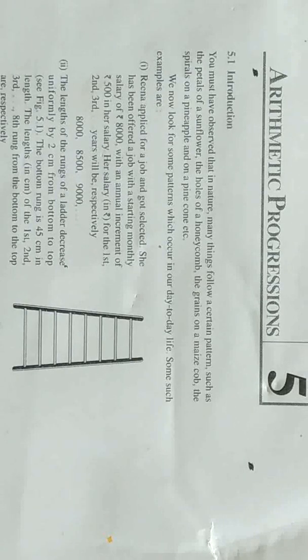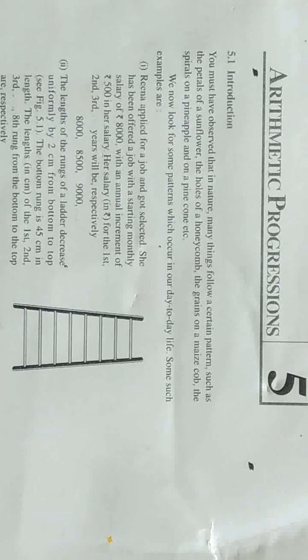She has been offered a job with a starting monthly salary of rupees 8,000, with an annual increment of rupees 500 in her salary. After every year she gets a 500 rupee increment in her salary. Her salary for the first year, second year and third year will be respectively as given below: 8,000, 8,500 and 9,000 rupees.